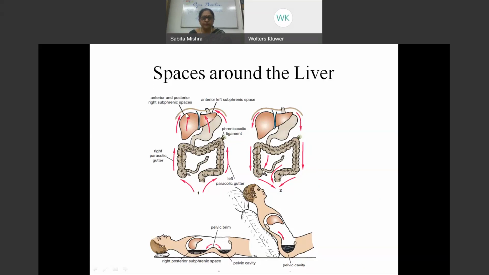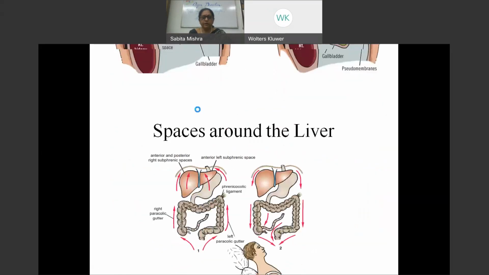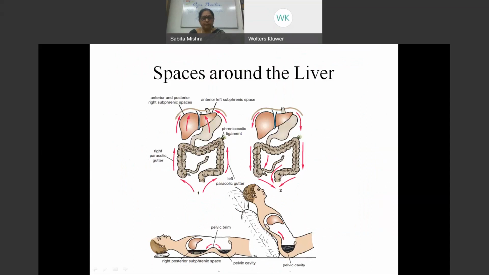So this is the superior border of the liver. And between the superior border of the liver and the diaphragm, we have the space which is called the subphrenic space, divided by the falciform ligament into a right space and a left space. Below this liver, these are the subhepatic spaces, and due to gravity in erect posture, the fluid will go down to the pelvic cavity, while when the patient is supine, it will come into a cavity which is called the hepatorenal pouch, because the right liver is intimately related to the right kidney and the suprarenal.